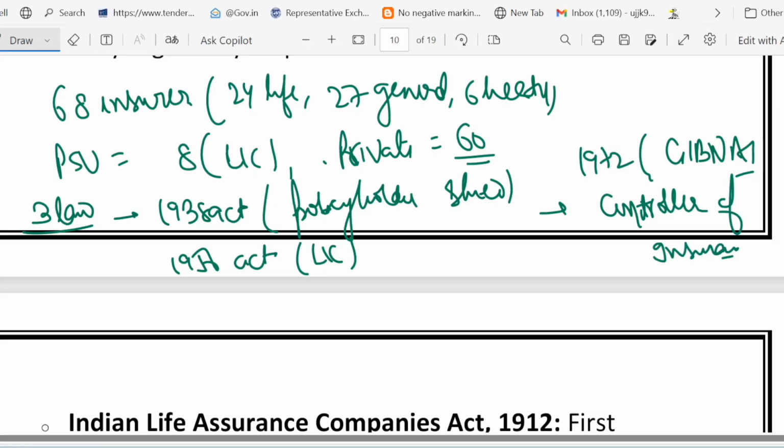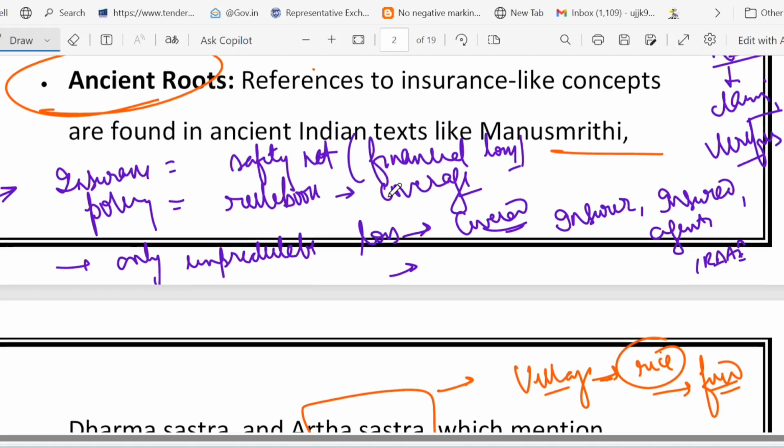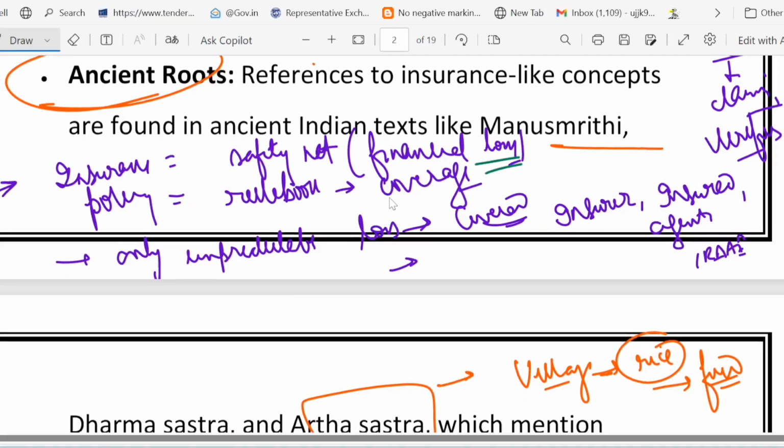So friends, let's end our discussion here. Let's summarize what we have covered till now. Just give me 5 minutes, this revision is super important, right? First of all, we talked about insurance acting like a safety net. It safeguards you from financial losses, and policies are the rule book which provides you the coverage, and only unpredictable losses are taken into insurance. And here the parties are insurer, insured, agent, and IRDAI. Predictable losses are not covered, only unpredictable losses are covered.